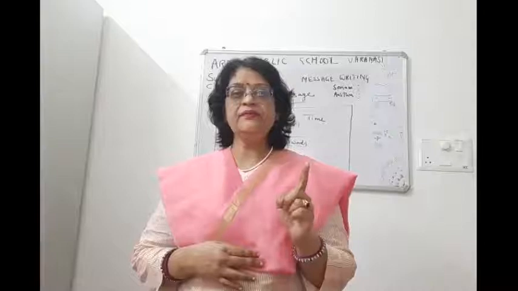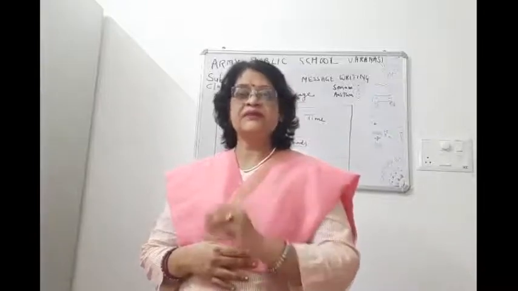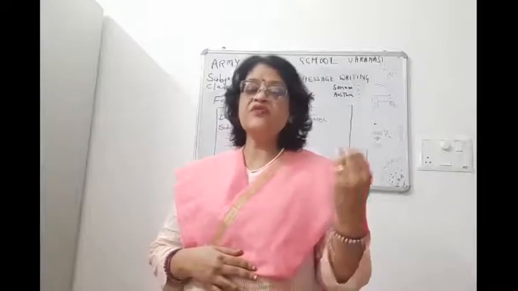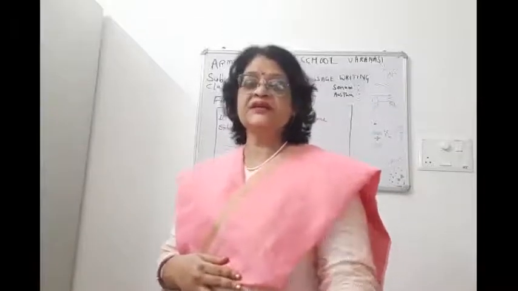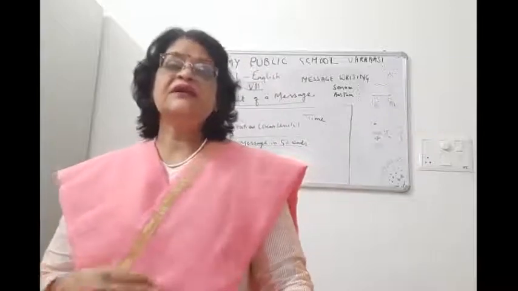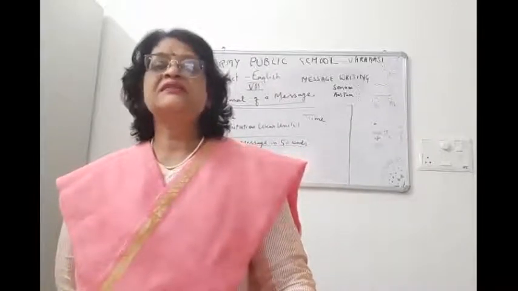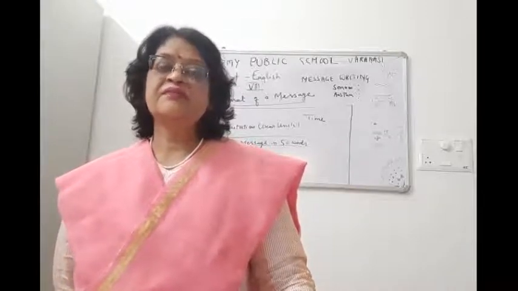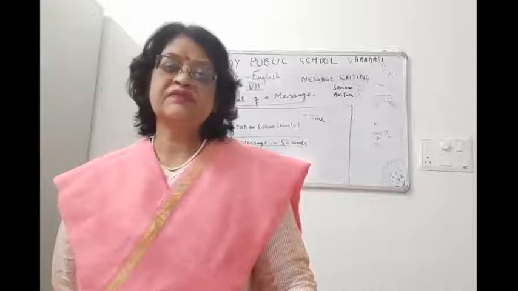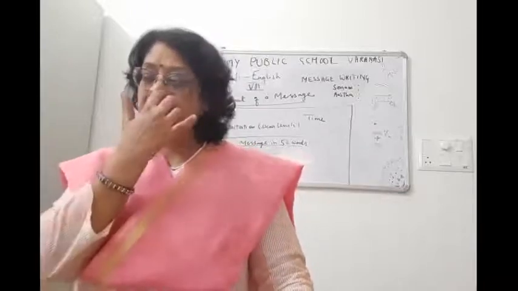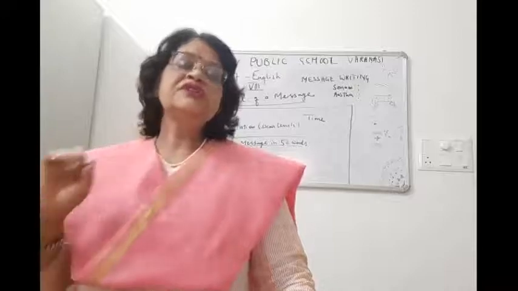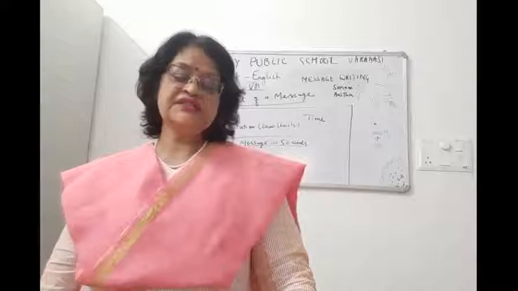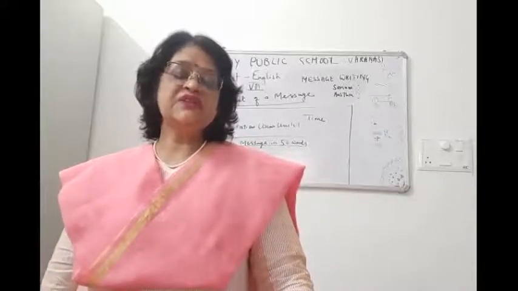So children, you can see there are two persons. One is Sonam, and she wanted to talk to Astha's mother. Why did she want to talk? Because she wanted to give a message from her mother to Astha's mother. Now Astha's mother is not there. So Astha received the message, and now she has to write a message to her mother because Astha is also leaving for some time. Maybe she is going to coaching or school. So she writes the message.